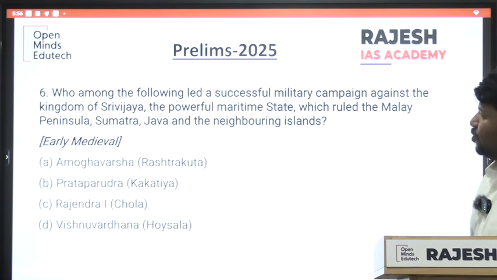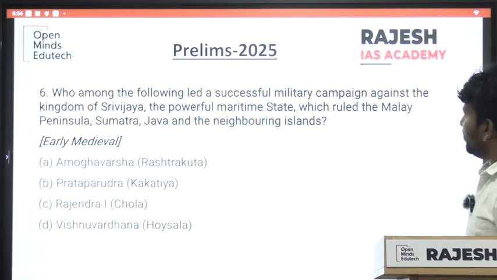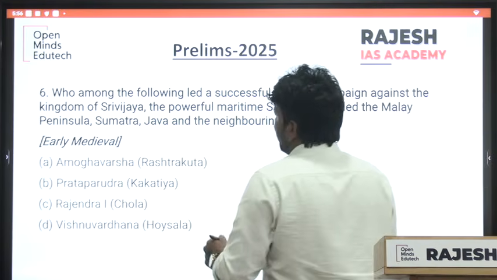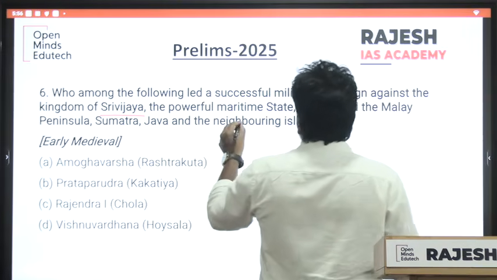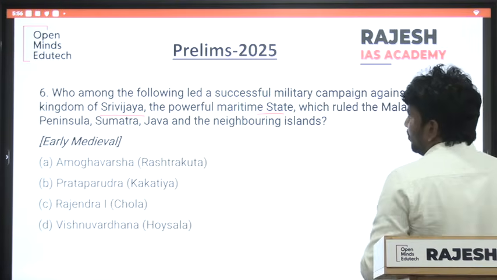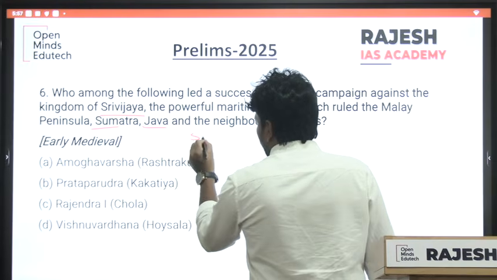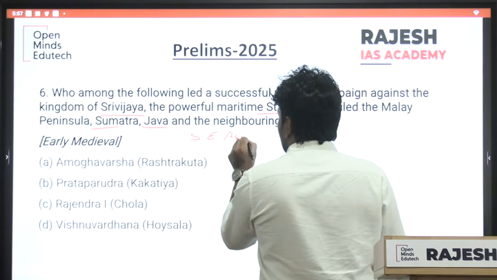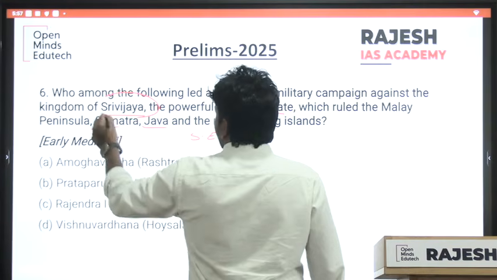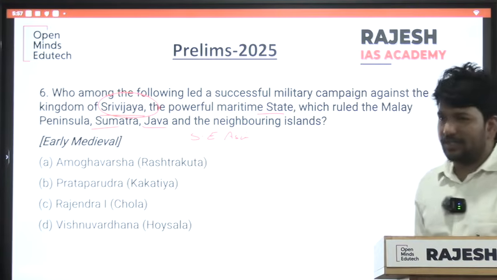Next one. Who among the following led a successful military campaign against the kingdom of Sri Vijaya, a powerful maritime state which ruled the Malay Peninsula, Sumatra, Java? See, which is in Southeast Asia. Sri Vijaya is a kingdom that is there in Southeast Asia.